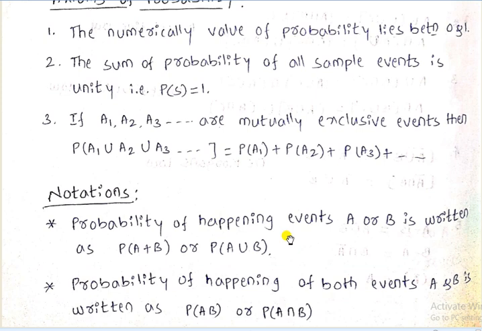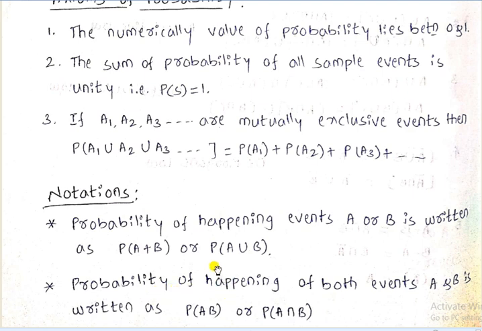Then notation. The probability of happening events A or B is denoted as probability of A plus B or probability of A union B. Either A will happen or B, but not both.